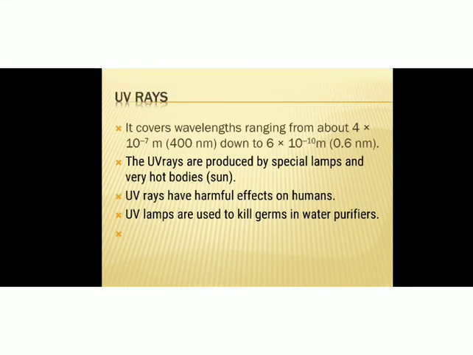Next is UV rays. UV rays cover wavelengths ranging from about 4 into 10 raised to minus 7 meter, that is 400 nanometer, to 6 into 10 raised to minus 10 meter, that is 0.6 nanometer. The UV rays are produced by special lamps and very hot bodies, that is the sun. UV rays have harmful effects on humans. You know the harmful effects of UV rays. UV lamps are used to kill germs in water purifiers. So these are the applications of UV rays. It is used to kill the germs in water purifiers.